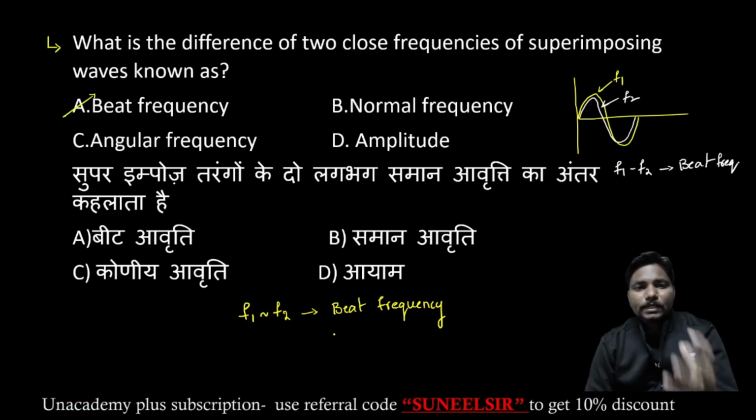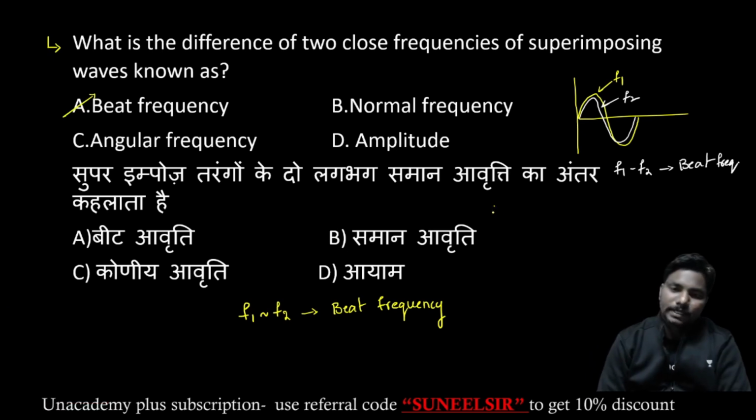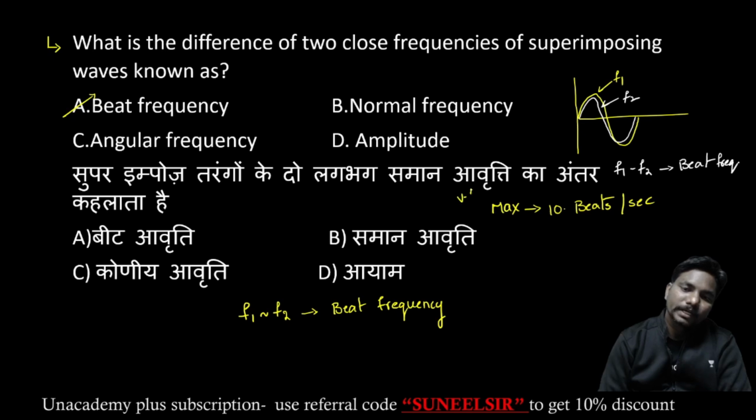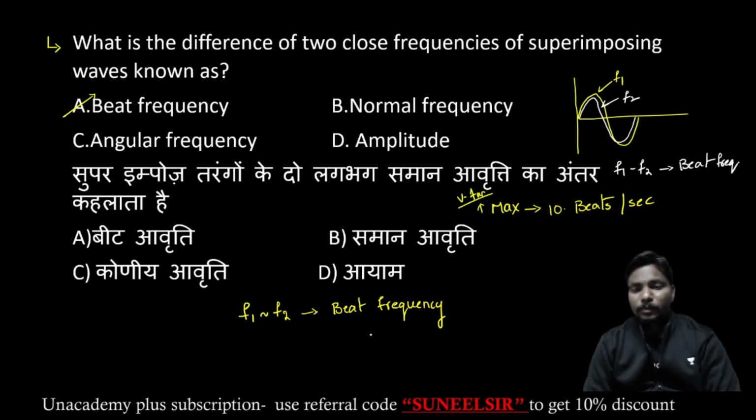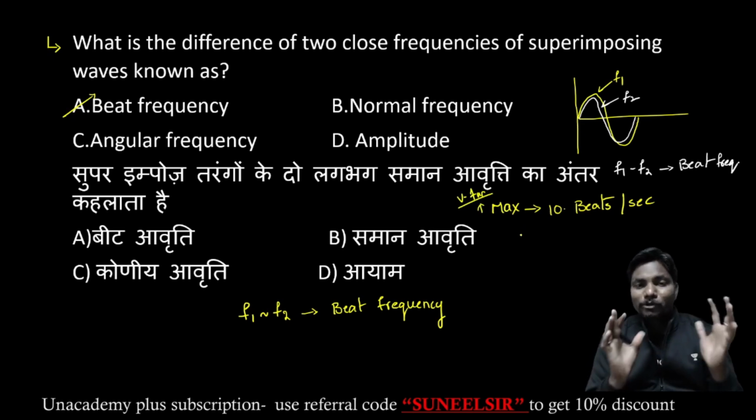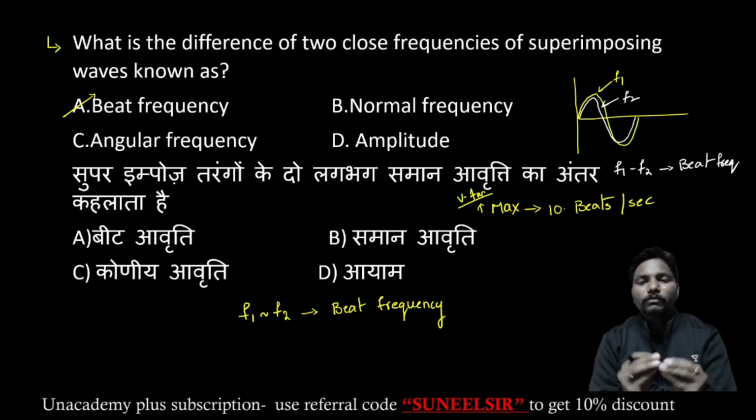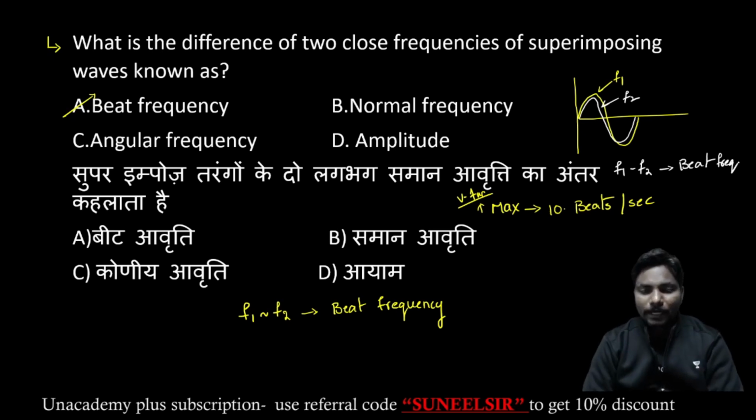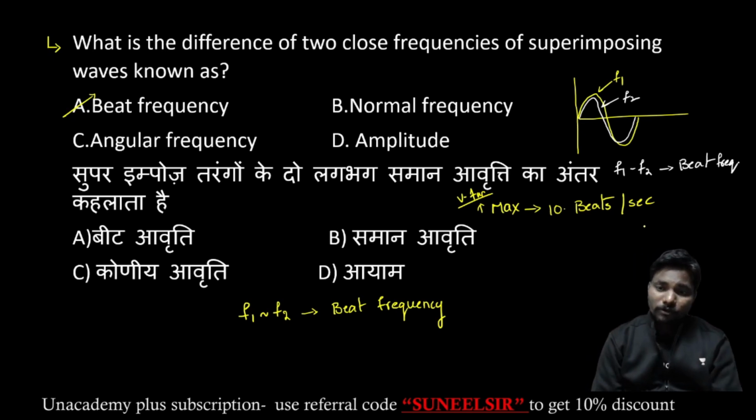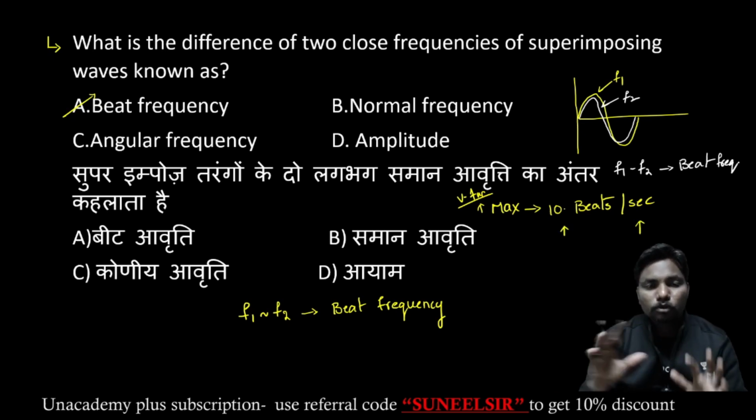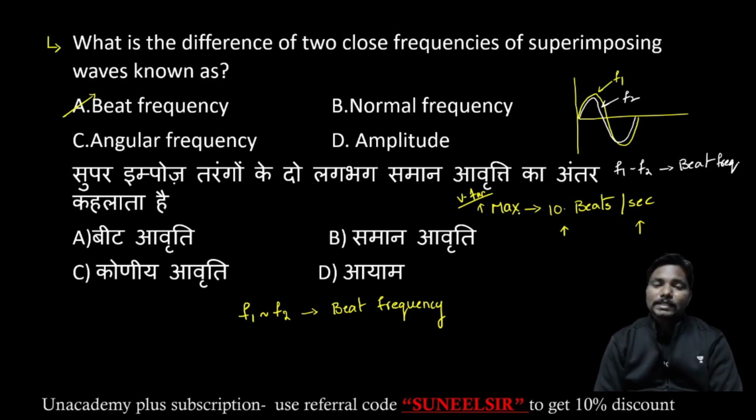A person can perceive a maximum of 10 beats per second only. It is also very, very important, guys, note it down. That means if, for example, a music director gives a lot of difference in the frequencies, at a time a person can perceive for 1 second a maximum of 10 only. If the music director has given more than 10, we may not perceive it. So a maximum of 10 beats per second only.